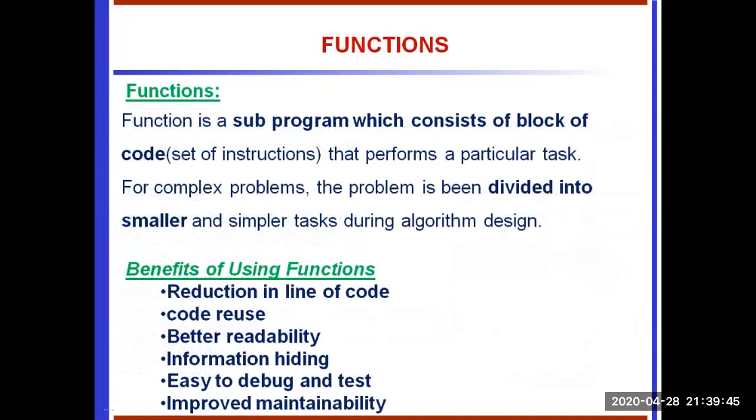Functions. A function is a subprogram which consists of a block of code or set of instructions that performs a particular task. For a complex problem, the problem is divided into smaller and simpler tasks during algorithm design. This is also called the divide and conquer method. Functions are small, self-contained modules of code that accomplish a specific task. A function usually takes in data, processes it, and returns a result.